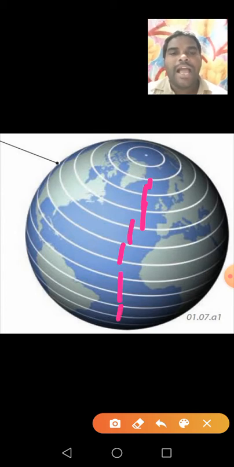Understand children? As we move away from the equator, the length of the parallels will be decreasing. See here. Say yes or no? The parallels do not touch and do not cross each other. These are lines of latitudes.